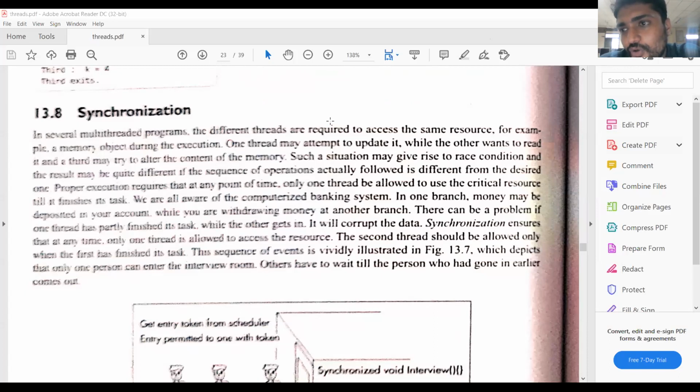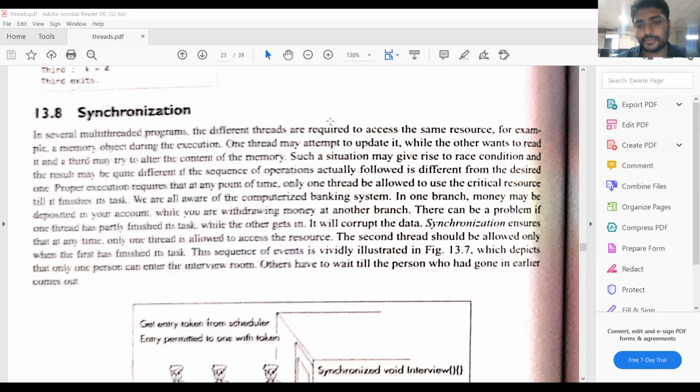In general, if you don't use synchronization, the compiler or the programmer cannot know which thread will run first. So the sequence of program execution cannot be predicted by the programmer. If you use multiple threads, which thread will execute first? No one knows. There is no sequence of execution of the threads. Randomly the threads will execute: thread 1 first, next thread 2, next thread 5, next thread 4. There is no synchronization between the threads.